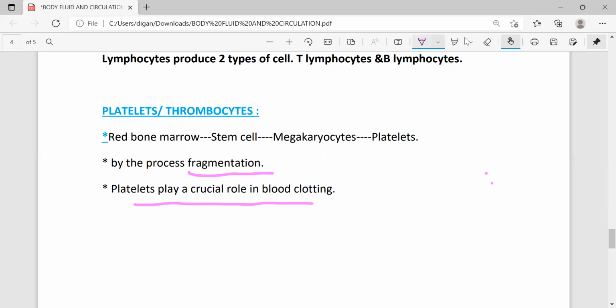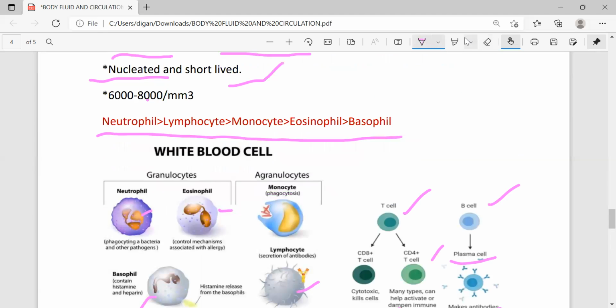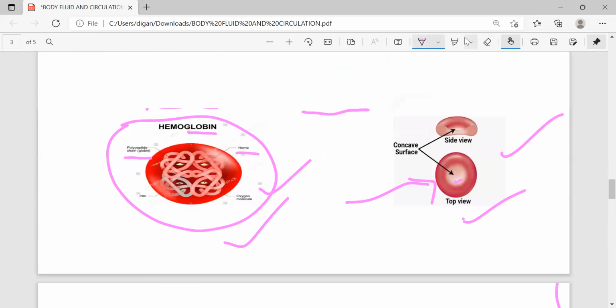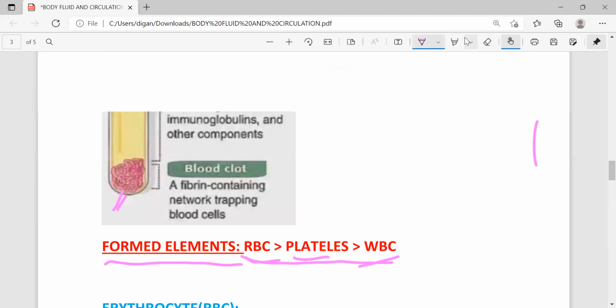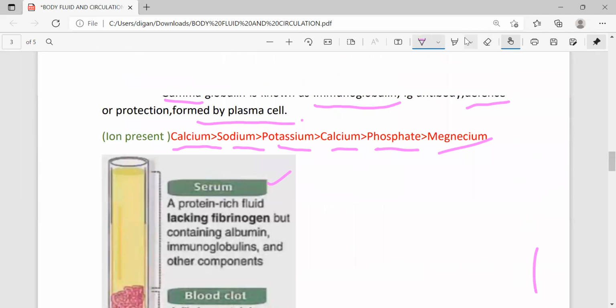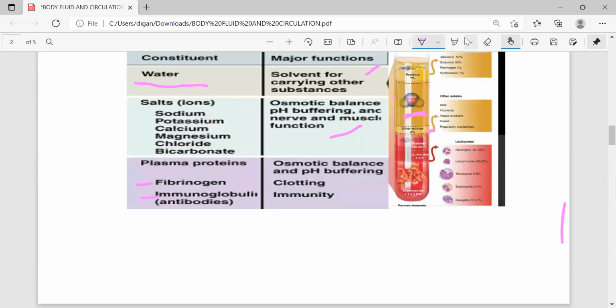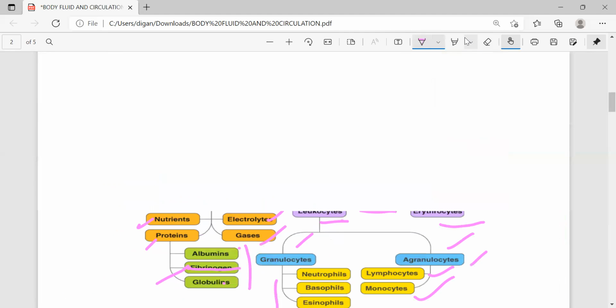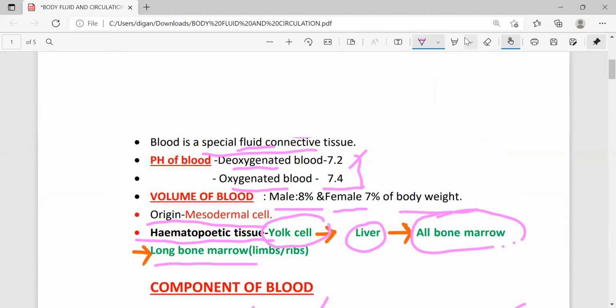Means by the platelet, the fibrinogen protein is converted into fibrin, which can form the clot in the damaged tissue region. So these are the different components of blood we have discussed today. In my next video, I am going to discuss the grouping of blood and how the Rh factor affects pregnancy. And in the next class, I will discuss the lymph also. Thank you.